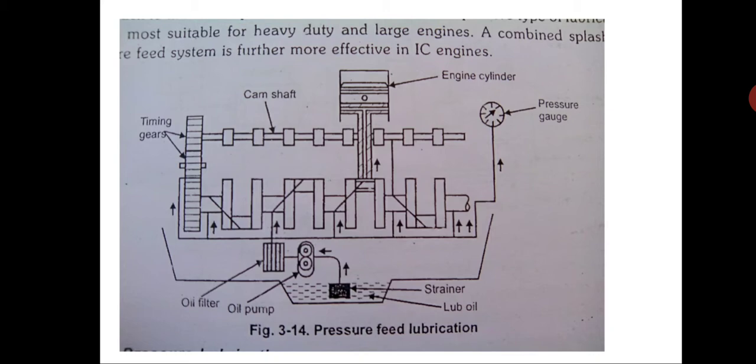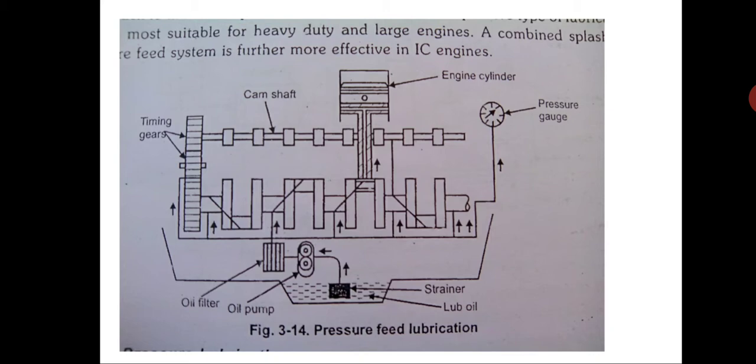Okay, so this is a pressure feed system. We will see it once again. This is a sump. You can see this is a 4-cylinder engine, and basically you can see the 4 crankshafts. The oil is there in the sump, and there is a strainer. From the strainer there is a pump, which is basically a mechanically driven pump. Then there is an oil filter.